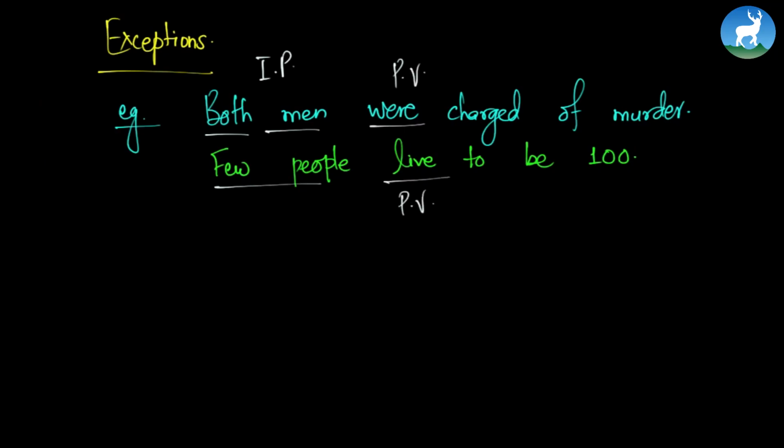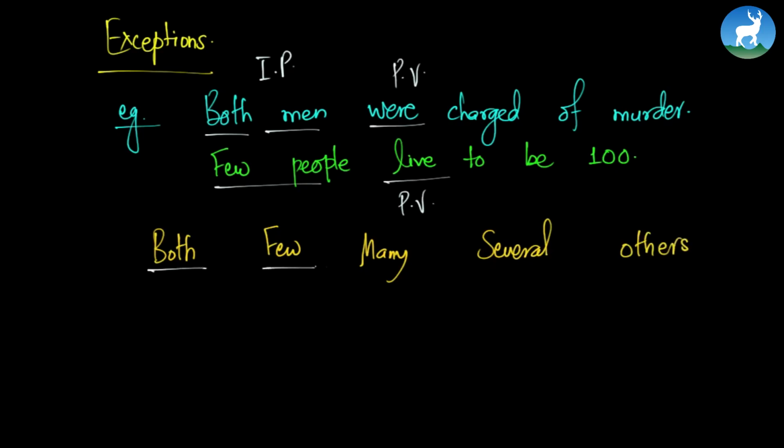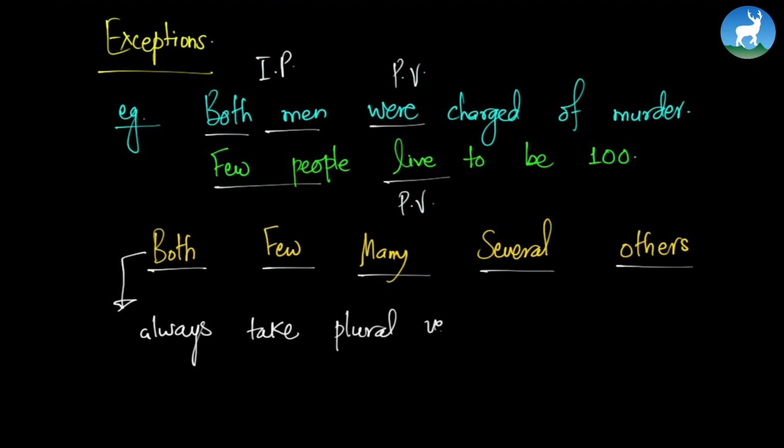So words like both, few, many, several, and others, they always take, what do they take? They always take plural verbs. So that is the exception, right?